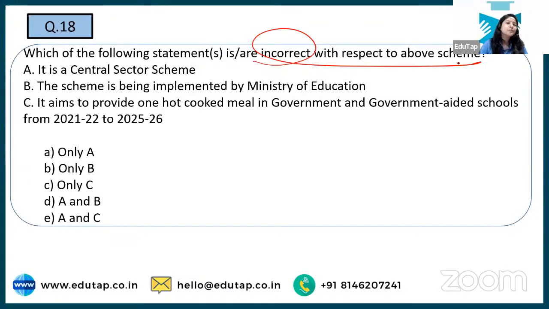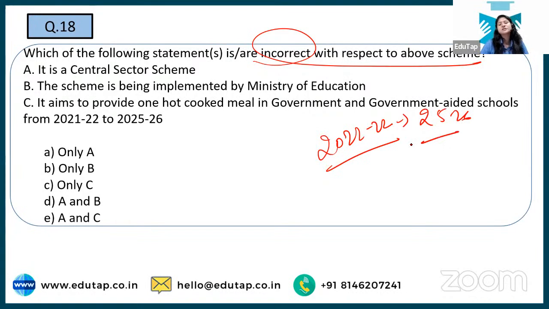We are talking about PM Poshan Shakti Nirman, which was earlier known as midday meal, but in the 2021-22 session the name was changed, and currently it runs till 2025-26. But yes, we all know this will be extended further, right? The correct answer I'm waiting for, we're talking about incorrect.